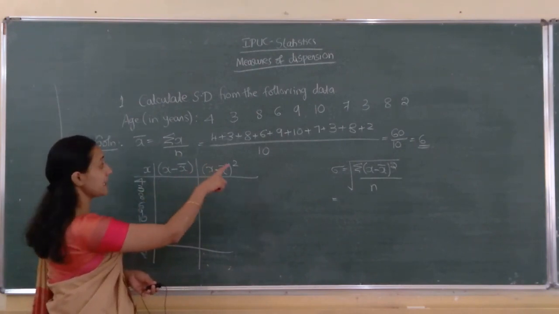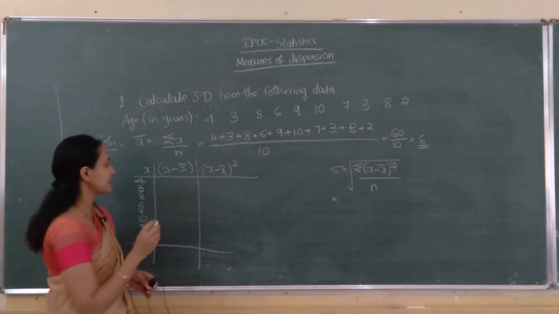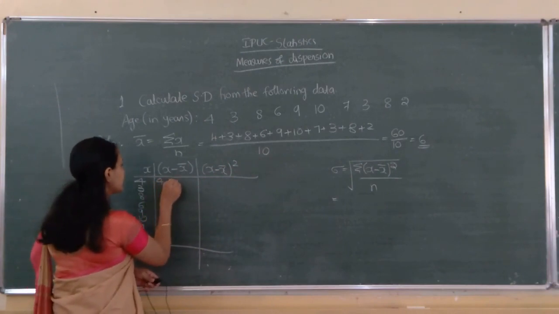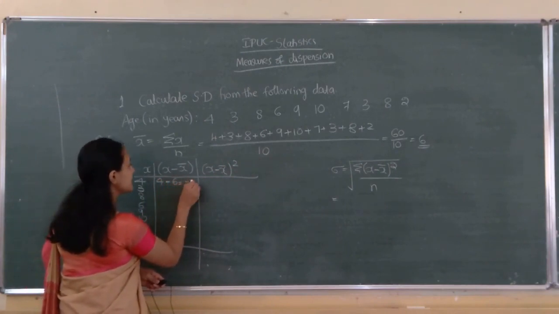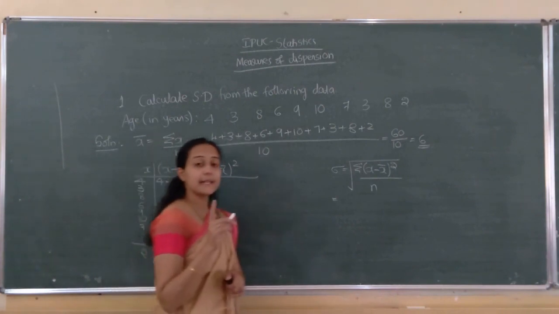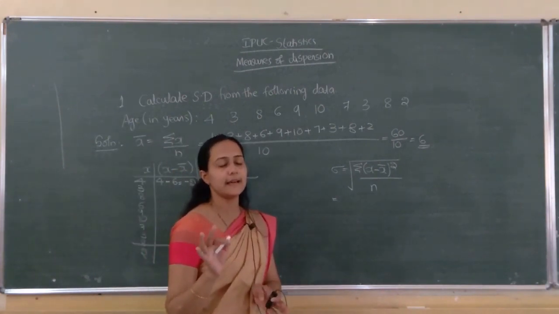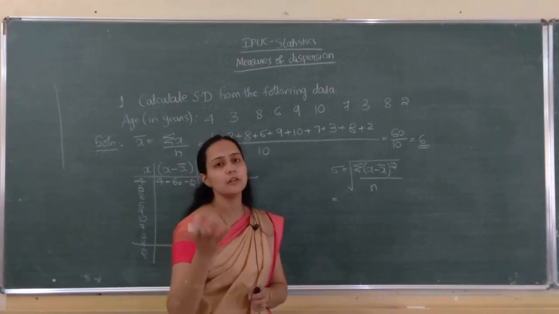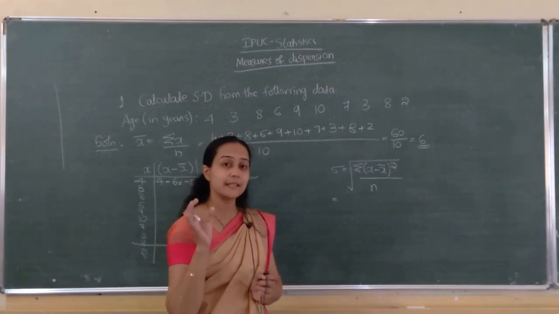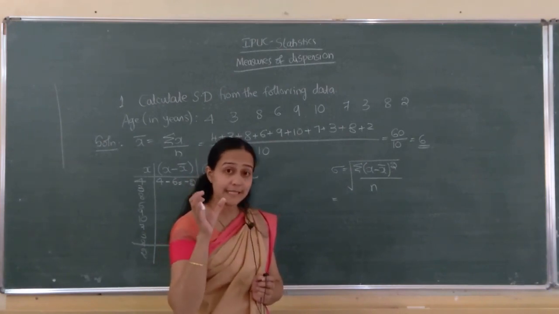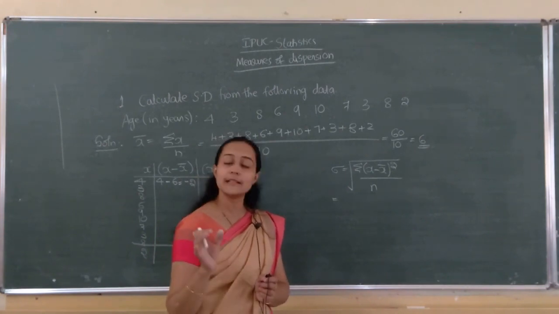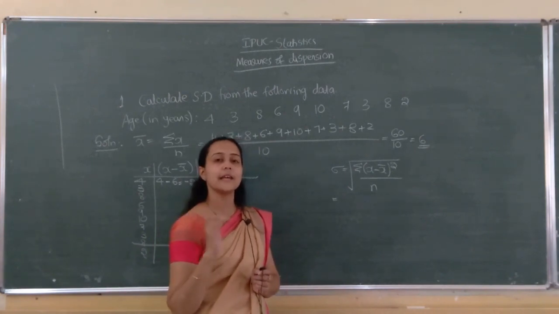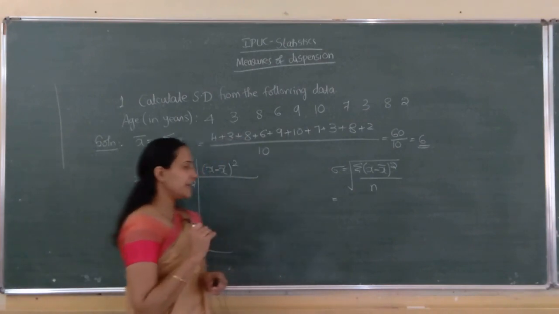X minus x bar. X bar is how much? 6. So 4 minus 6 is minus 2. Remember, here we are putting the sign. If it is negative, you have to put negative. If it is positive, no need to write positive, but you must remember that you have to at least put the sign. So, not absolute deviations here, we are taking separate deviations.